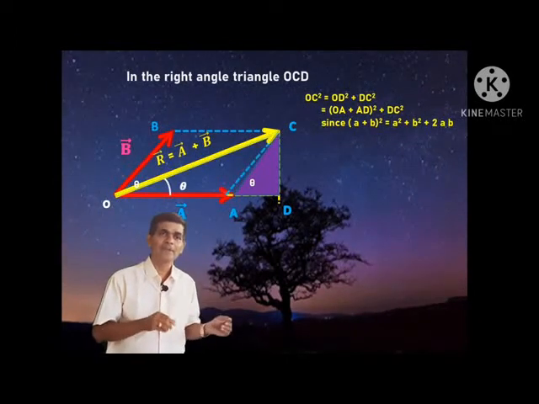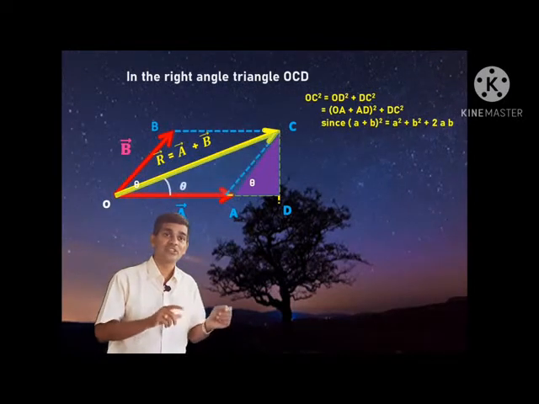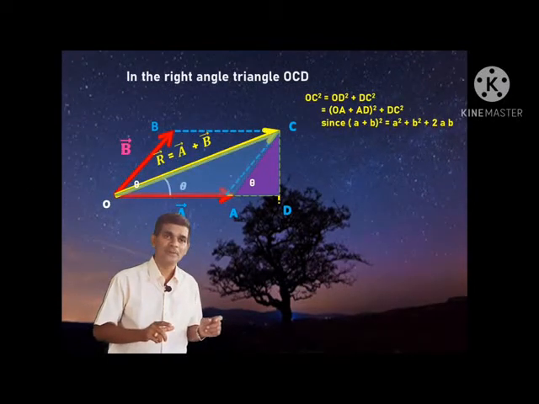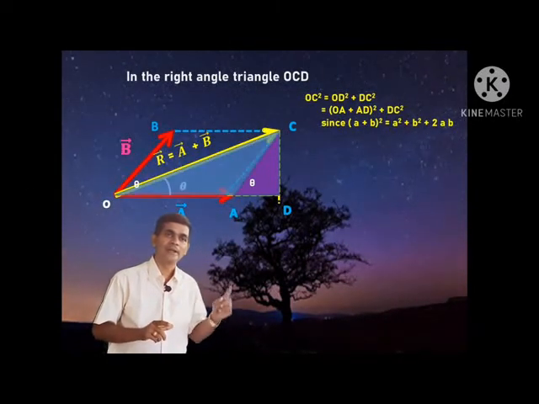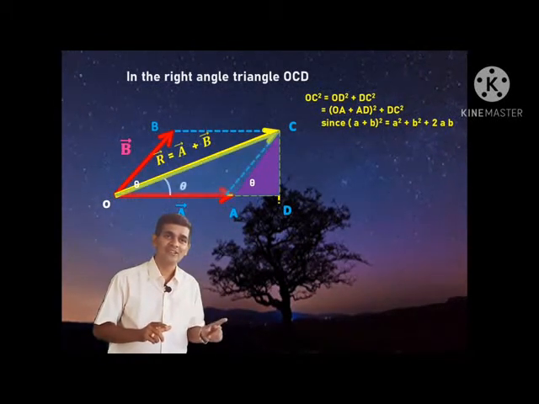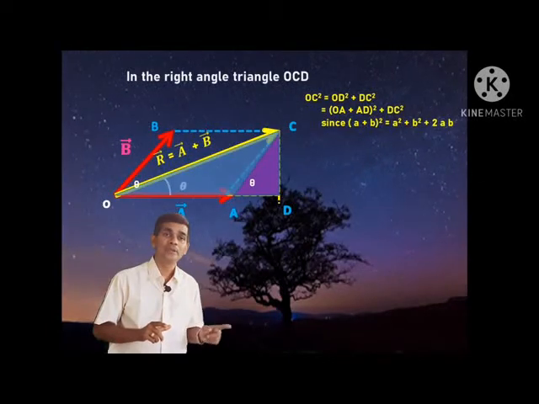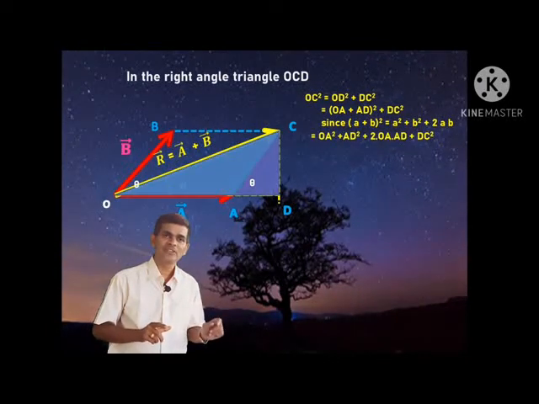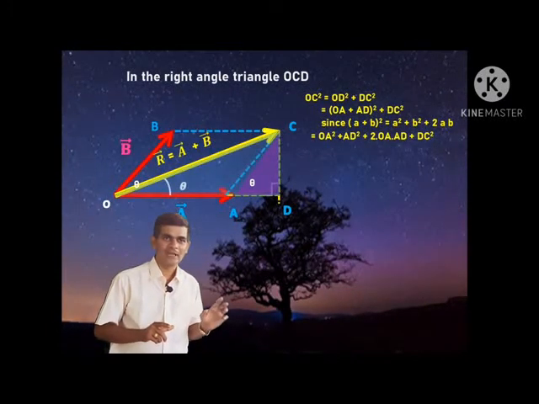And we know that A plus B whole square is equal to A square plus B square plus 2AB. I will use this formula, and write OA plus AD whole square as OA square plus AD square plus 2 into OA into AD, plus DC square, which I will keep as it is.